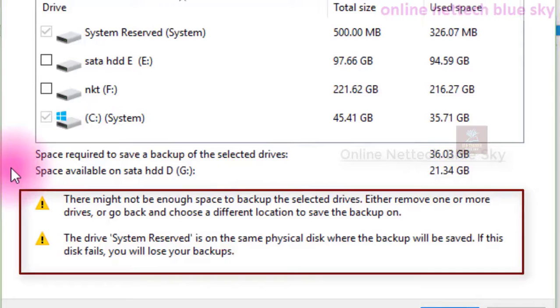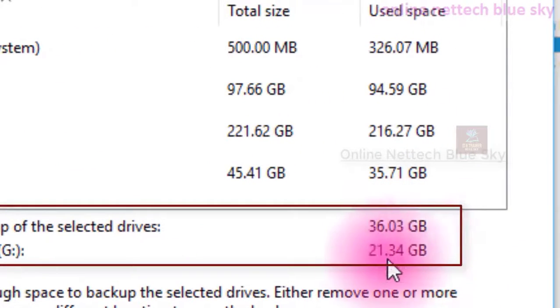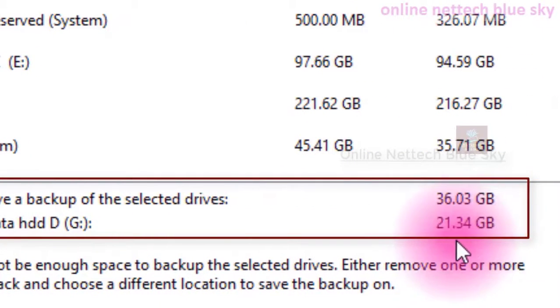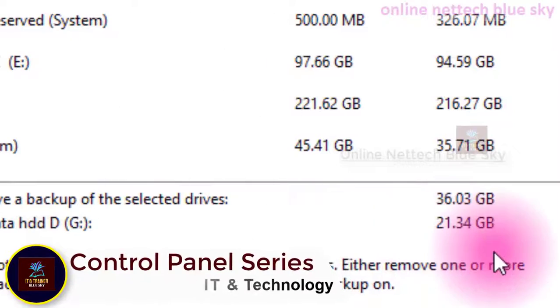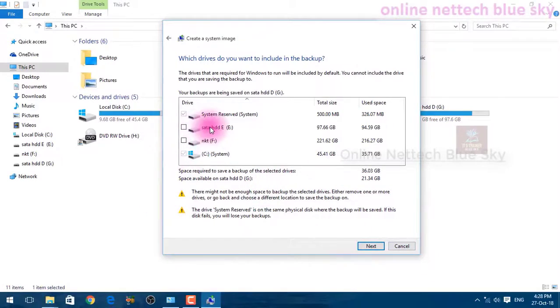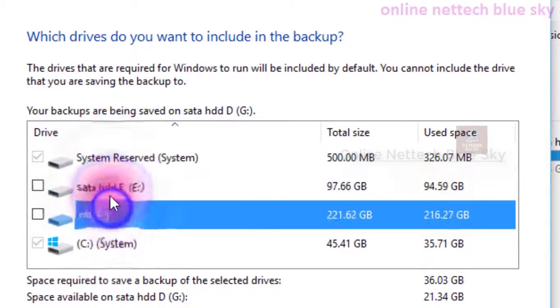So this is showing the backup of my computer, and this warning tells me disks sometimes fail. If one partition hard disk does not start your system, and you have a second hard disk, you can recover your system from this. And this is completely calculating my 21.34 GB of hard disk maximum here, but I have completely 36.3 GB.